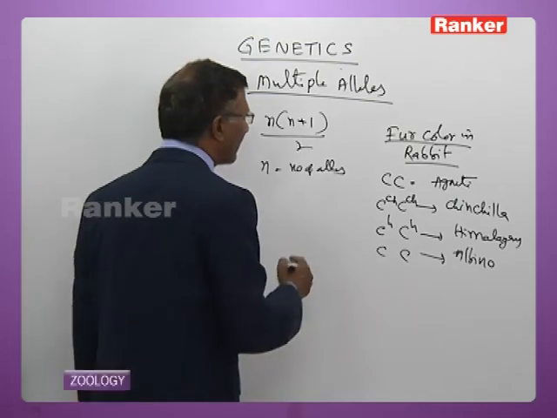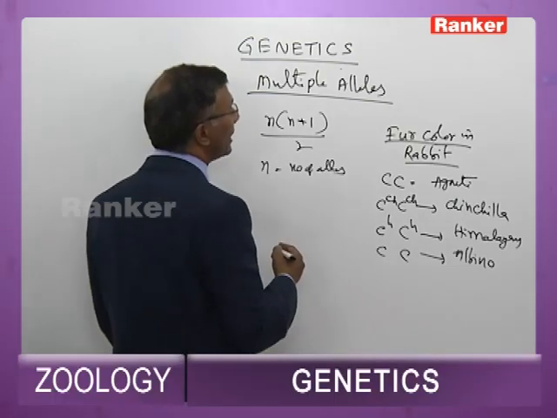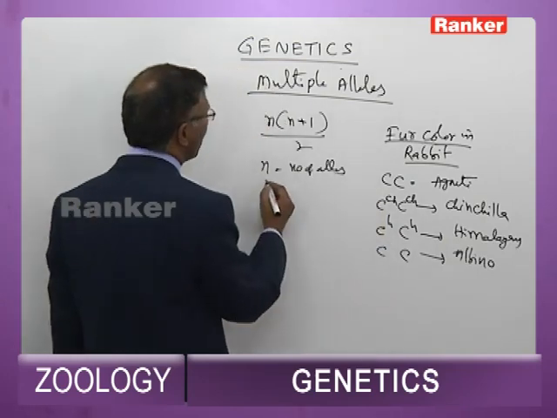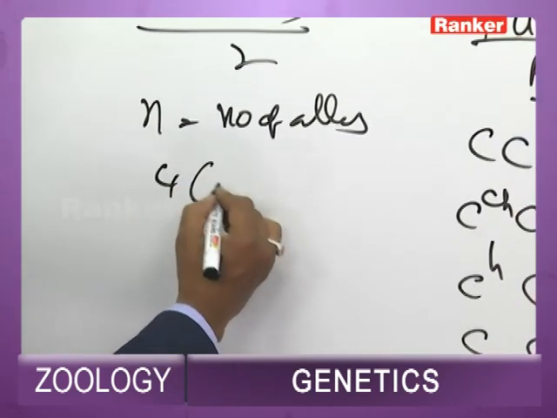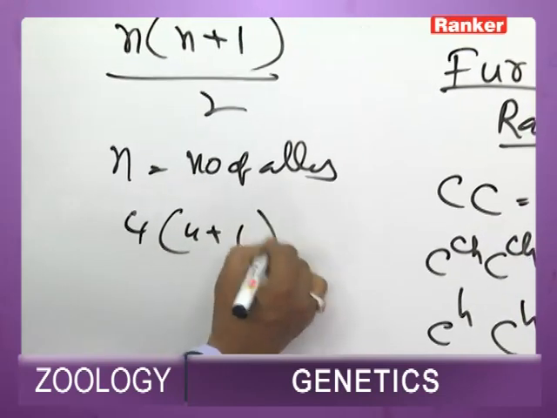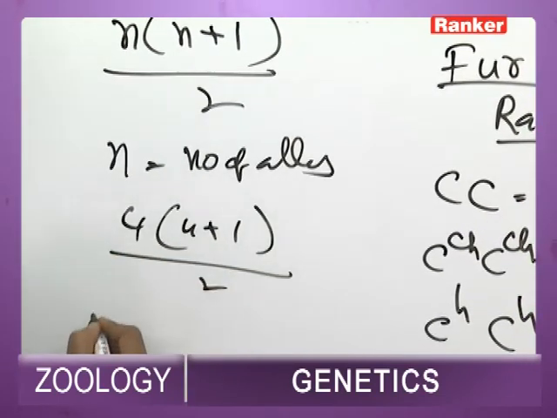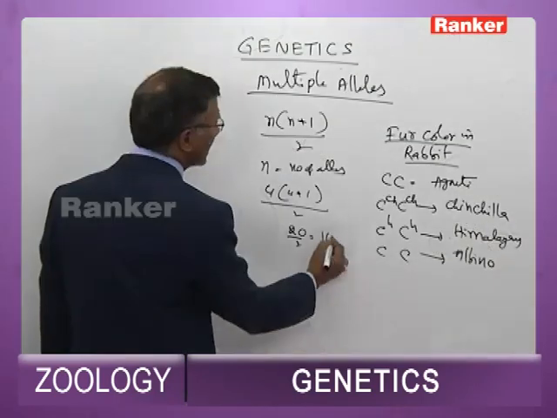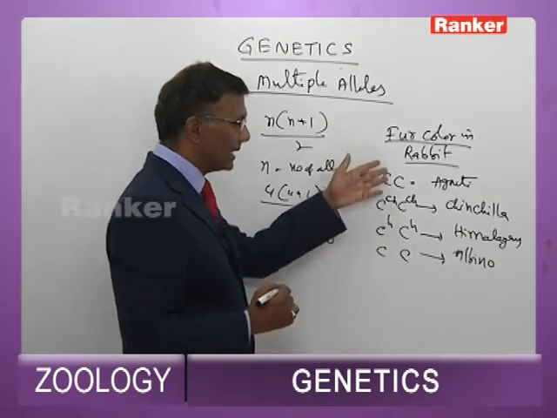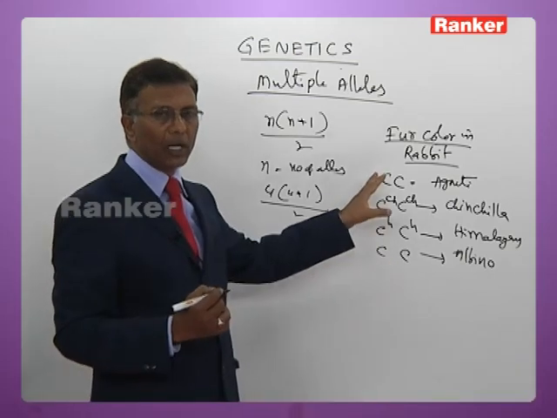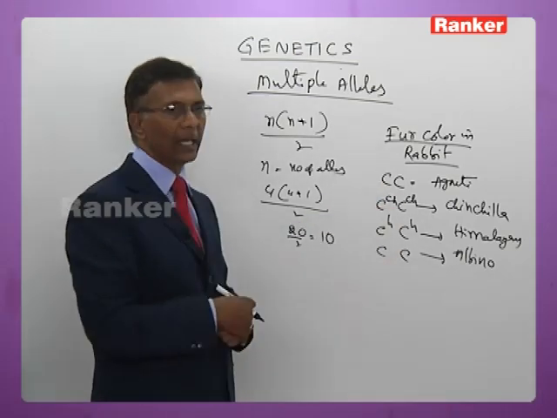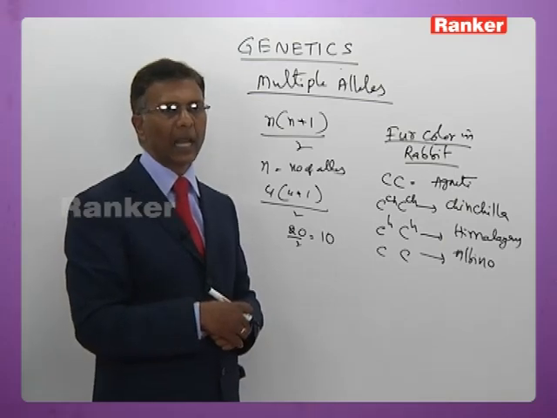For instance, for fur color in rabbit, how many alleles are there? 1, 2, 3, 4. If you substitute 4, that is 4 into 5 by 2, that is 20 by 2, that is 10. That is, the total number of genotypic forms for this particular fur color can be about 10. They can exist in 10 forms.